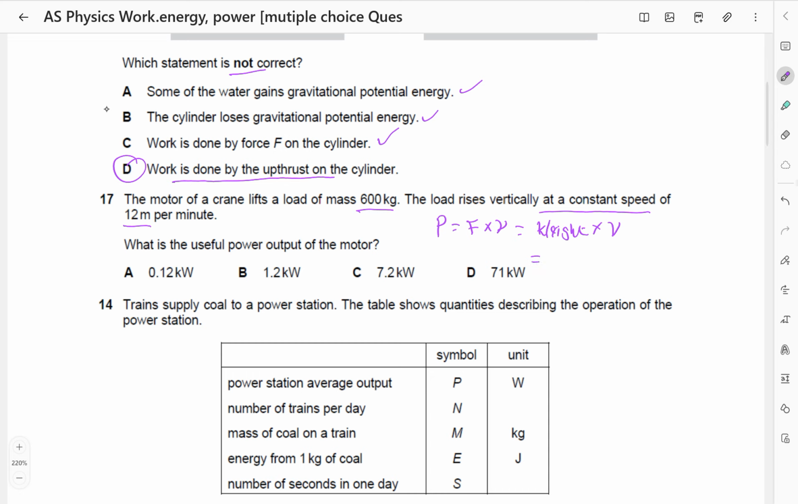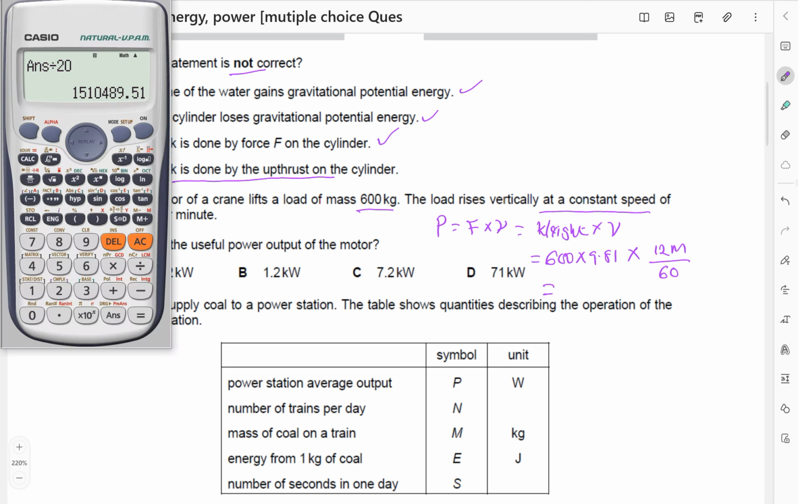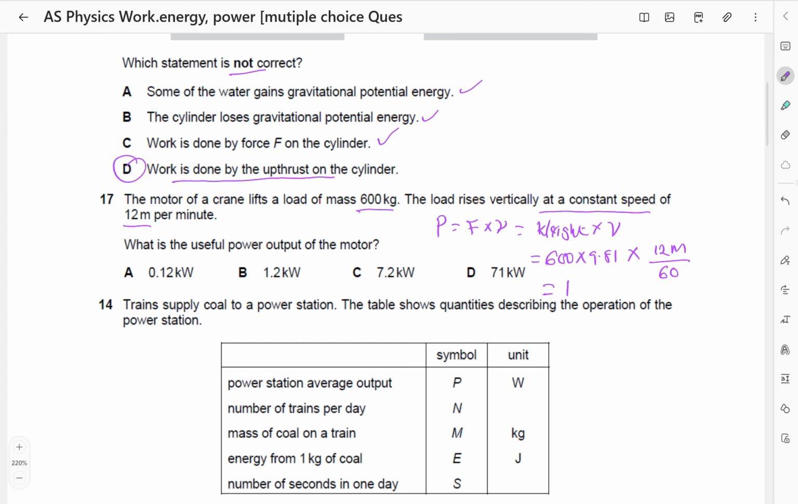So the weight is 600 times g, which is 9.81, mg. The velocity, they gave us 12 meters per minute. I will just change it per second, so it will be 12 meters divided by 60 to change it from per minute to per second. So this is 600 times 9.81 times 12 divided by 60. So that is 1177.2. So that is approximately 1.2 kilowatts. So the answer is going to be B.